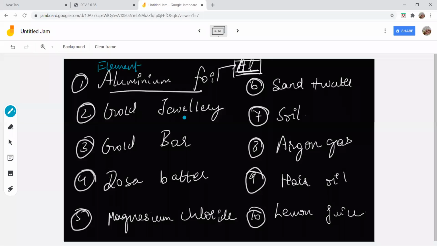Okay, next one. Gold jewelry. Second one. Selvanarayana Srivatsan has given the right answer. Sarvesh, Kanish, and Srinita have also given the right answer. Now, gold jewelry is a mixture. Good, Shivani has also given the right answer. So it is a mixture.